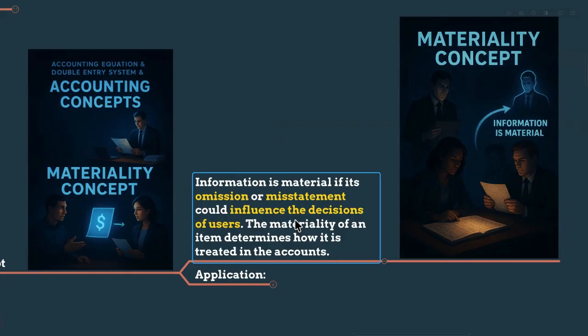But we are not going to consider materiality only in terms of money worth. Let's say the factory accountant, right? The factory accountant takes a loan of just rupees 5,000. This is material now.